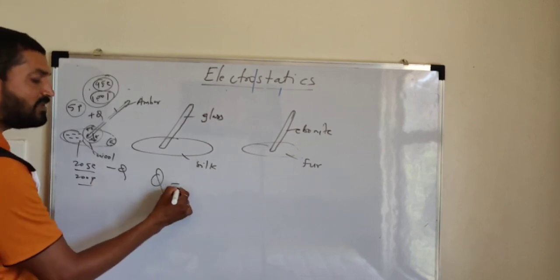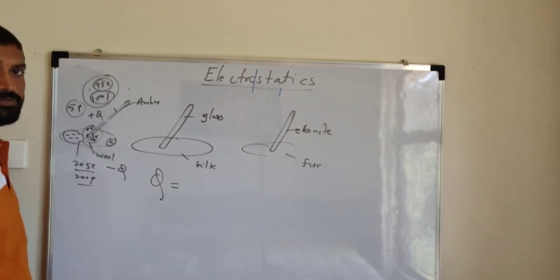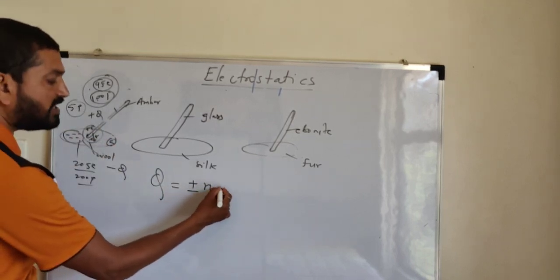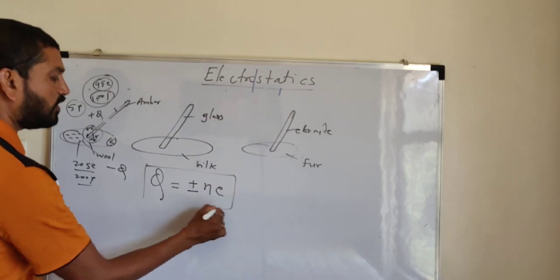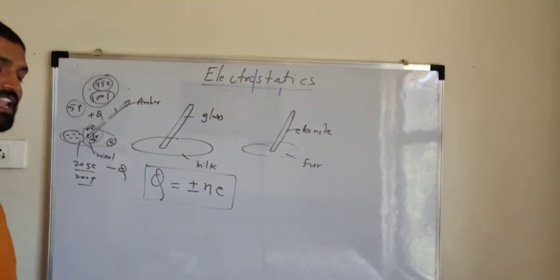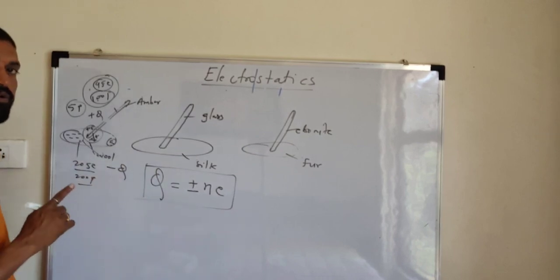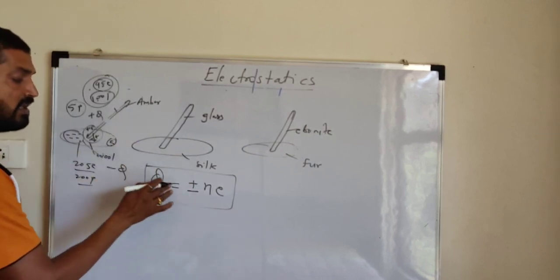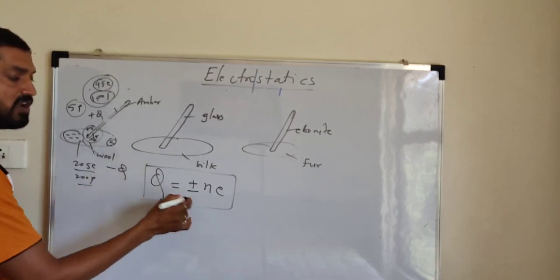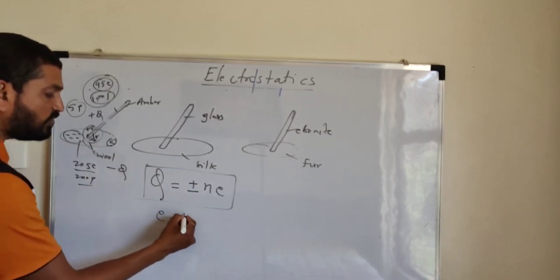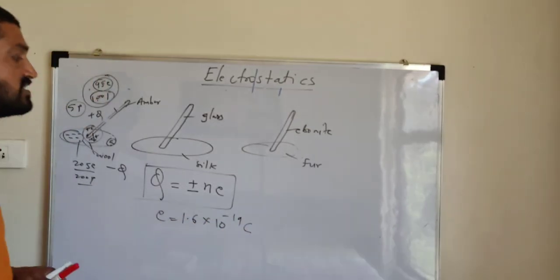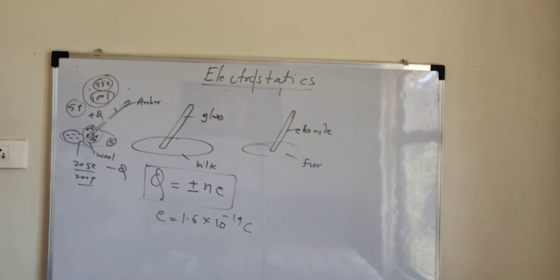The magnitude of charge is always given by the law of quantization of charge. The total charge acquired by a body is always quantized, it is always an integral multiple of the charge on an electron. So here, plus or minus sign. When to use plus sign? When a body loses electrons, that body is said to be acquiring positive charge, then plus sign. When to use negative sign? When the body gains electrons. N is the number of electrons transferred, and e is the basic charge. We know the value is 1.6 into 10 raised to minus 19 coulomb. So this is the basic concept of how to produce this electricity.